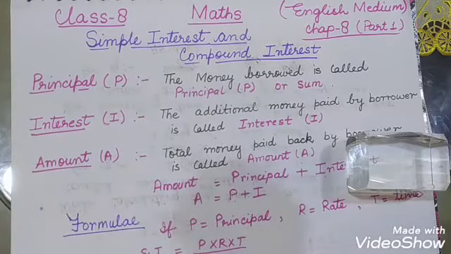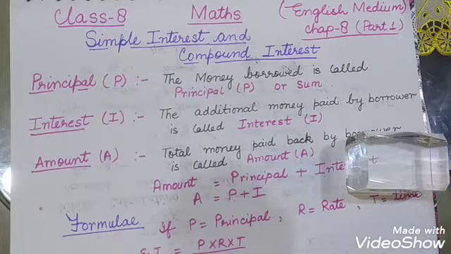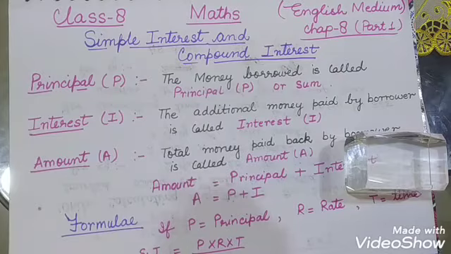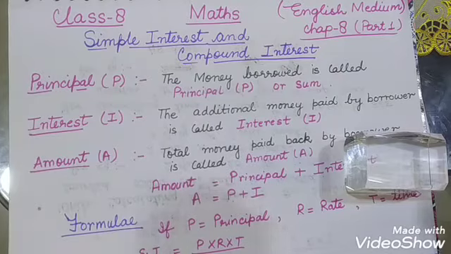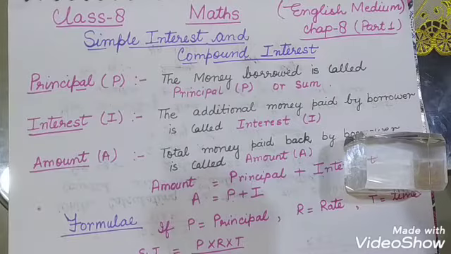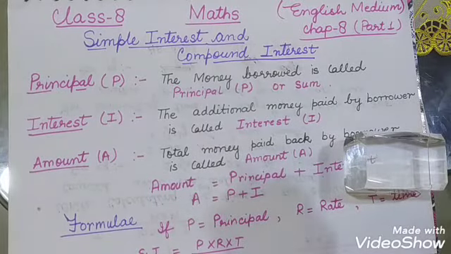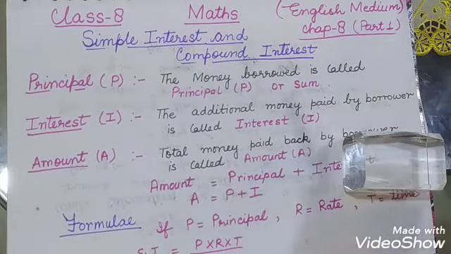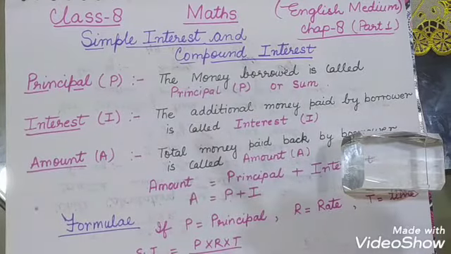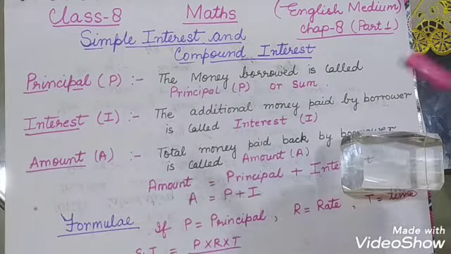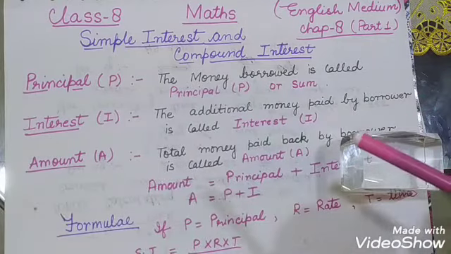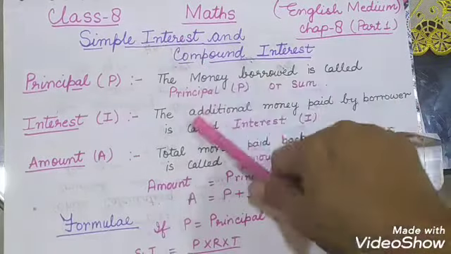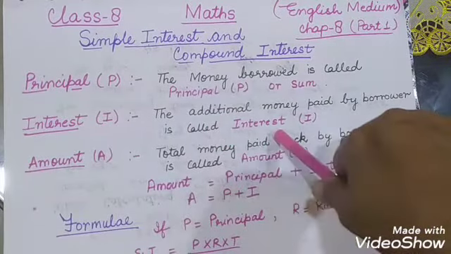The bank is giving you 1 lakh rupees to purchase anything, but in return it will take interest from you, and interest is the additional money that we give other than the 1 lakh we borrowed from the bank. So this interest is the income of the bank. Income, because it is giving loans to many customers. That is the source of income to the bank, because it is additional money. So interest is the additional money. The additional money paid by the borrower is called interest.